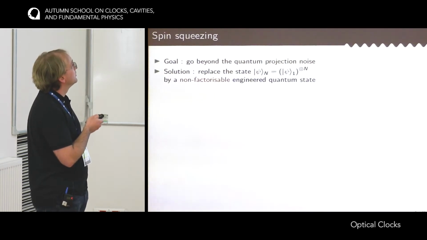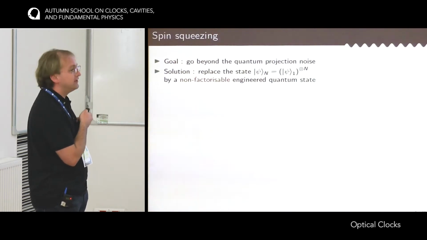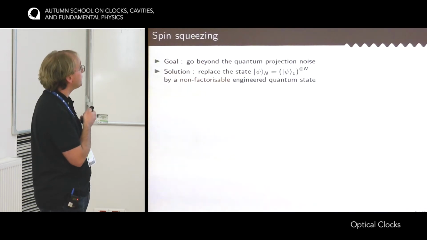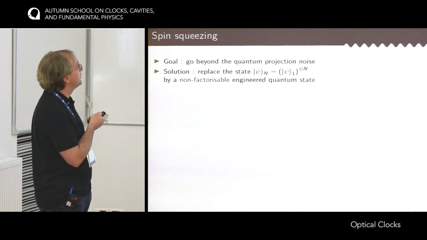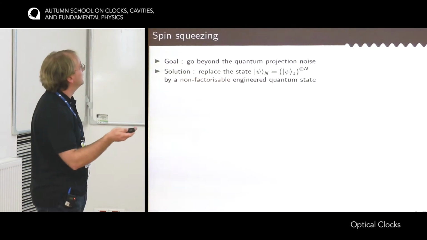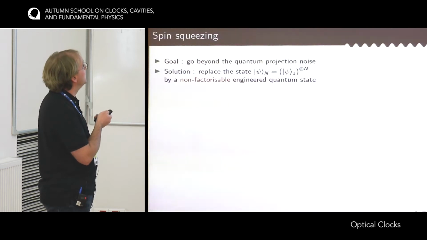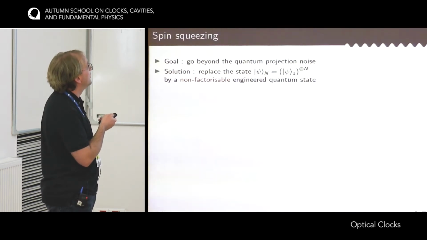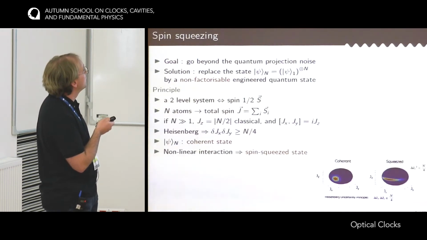So another way to go around the quantum projection noise is to investigate spin squeezing techniques of the atomic ensemble. So the main idea is that to derive the formula for the quantum projection noise, we assumed that the wave function of the atoms was the tensor product of independent wave functions. So if you break this assumption, you break the proof of the quantum projection noise, and it's possible to go beyond. So this would mean building a non-factorizable state of the atomic ensemble.